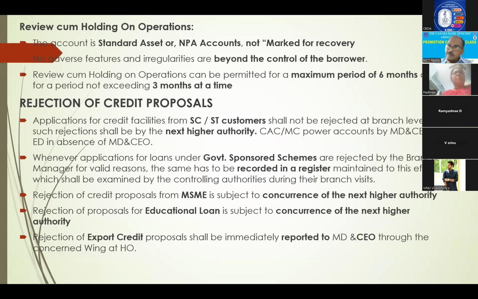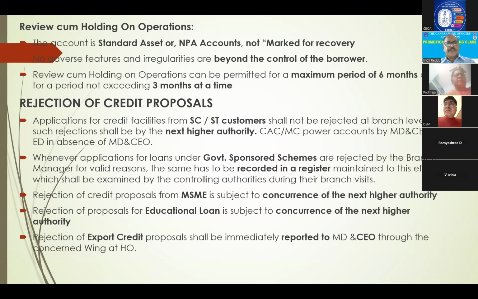That means at the time of permitting holding operations, OCC, it is a liability of 1 crore. You permit operations subsequently in that OCC, but at any point of time, liability should not exceed 1 crore. That is what squeezing of liability is. Holding on operations we will permit, but it should not exceed liability of 1 crore. And here also maximum 6 months we will permit holding on operations.